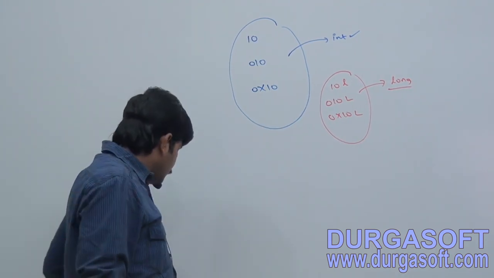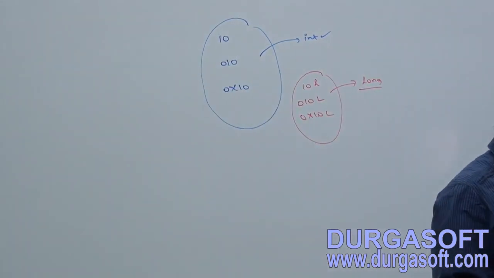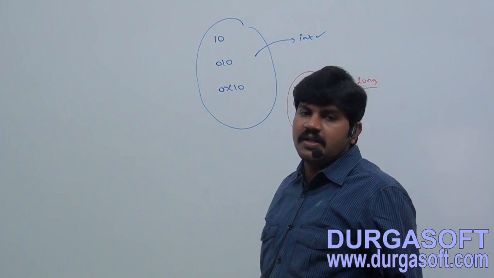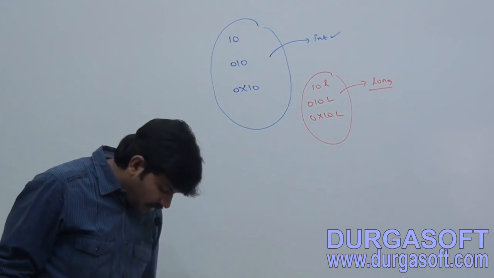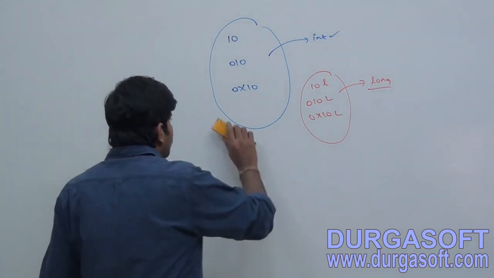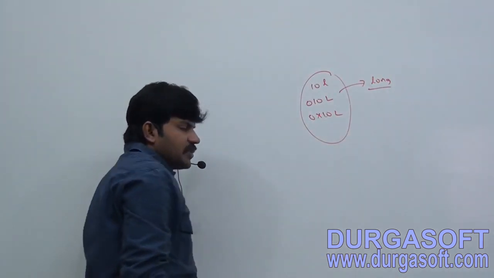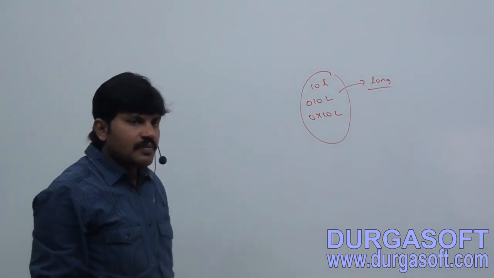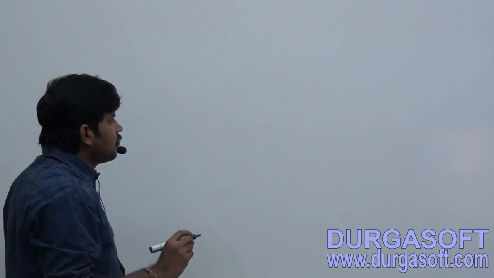But we can specify explicitly as a long type by suffixing with small l or capital L. Okay, like now observe this point.